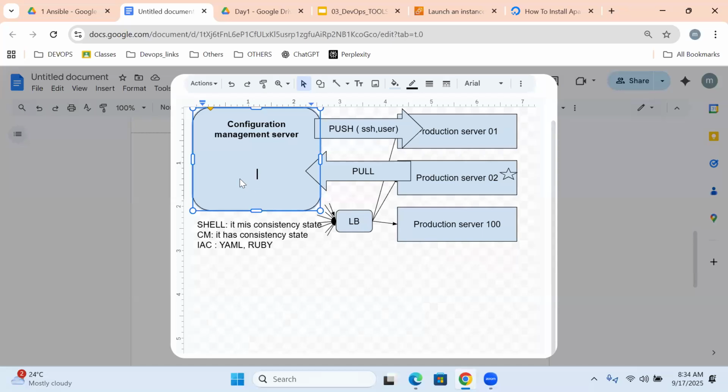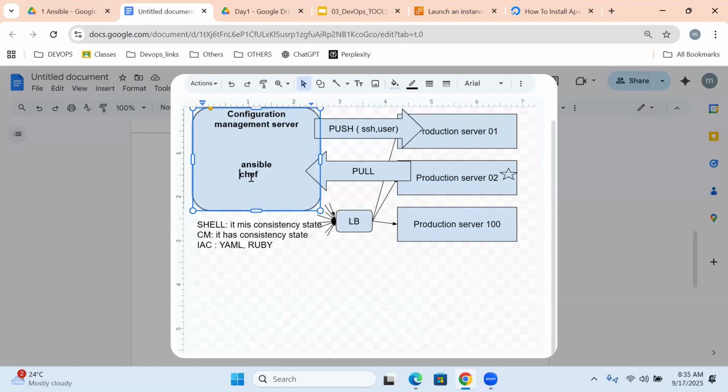But which tools are supporting these? Salt is supporting. Ansible is supporting. Puppet is supporting. Chef also supports. These are all the popular tools which we are using in the current market. But the most popular tools in the market are Ansible and Chef. So Puppet is outdated. Chef also might be.